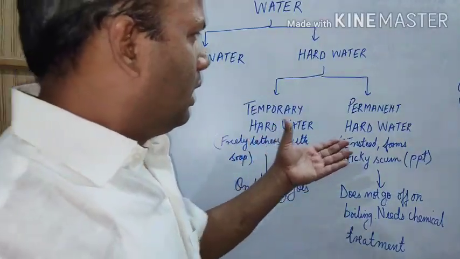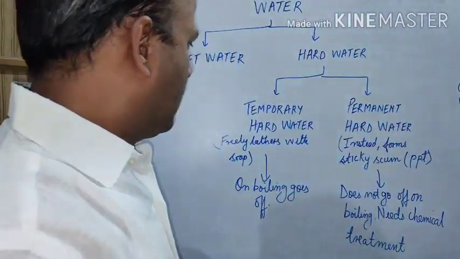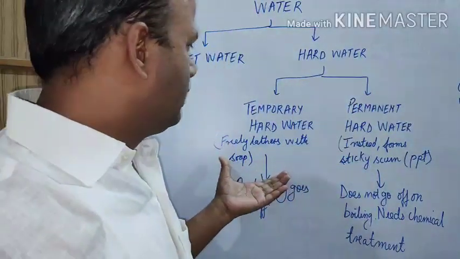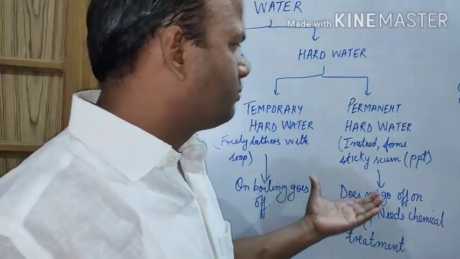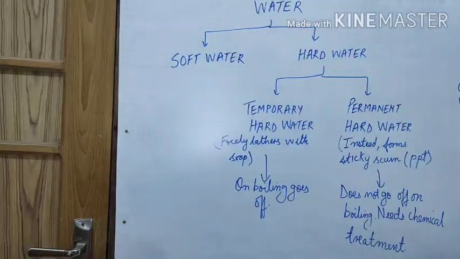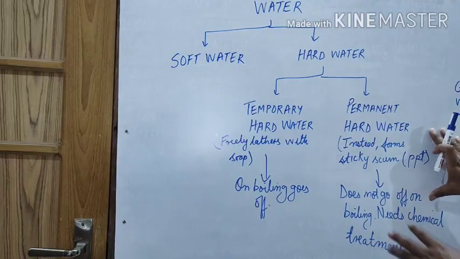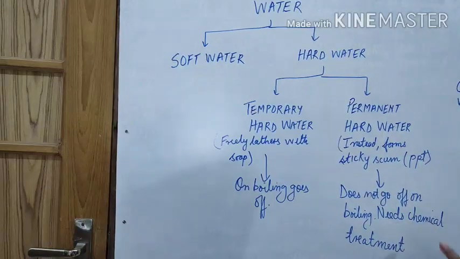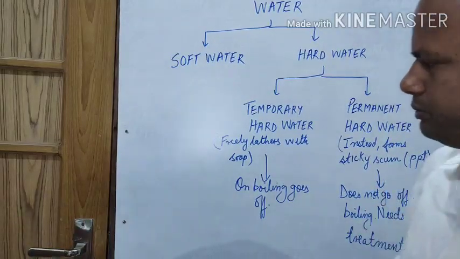As I told, hard water does not lather freely with soap, and instead forms sticky scum, a precipitate. Now permanent hard water, this is the main thing, does not go off on boiling and needs chemical treatment.